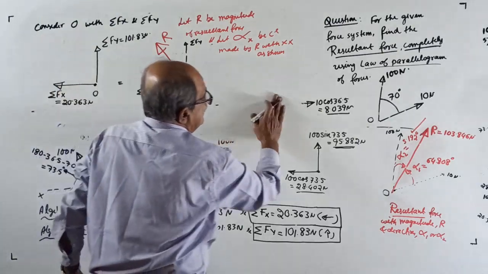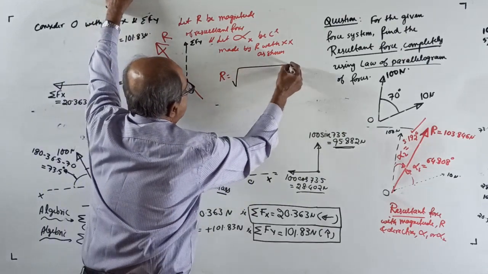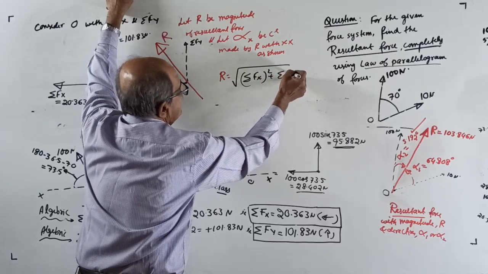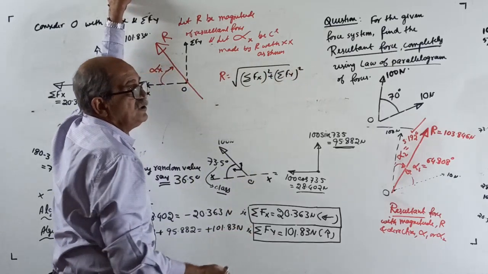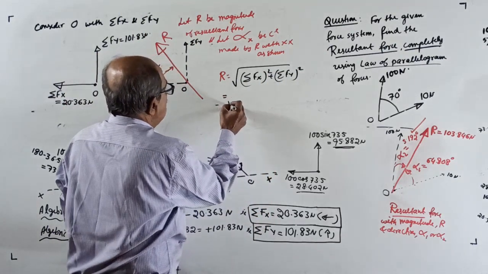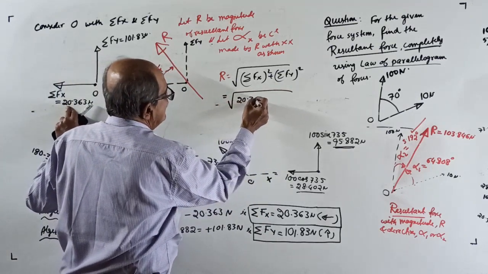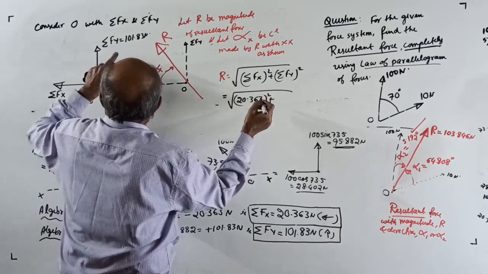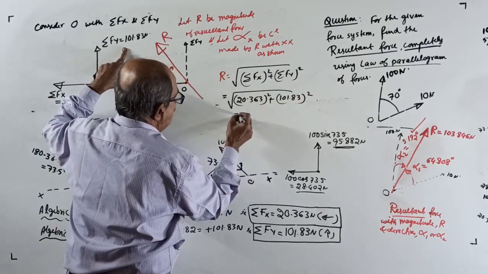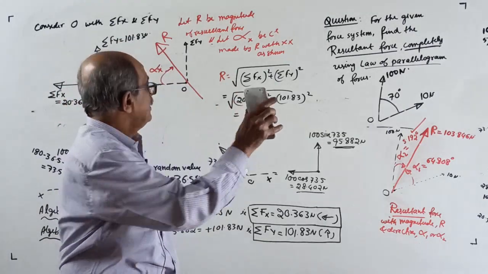Then we got the expression R equals root of sigma Fx squared plus sigma Fy squared, because the other term, 2 times sigma Fx sigma Fy cos theta, will not come because theta is 90 degrees. Substituting, R equals root of 20.363 squared plus 101.83 squared. Actually I am not calculating, I will show the calculator. Okay, show the calculator.